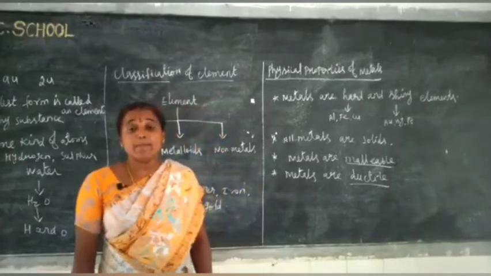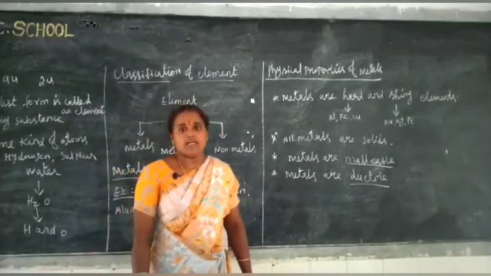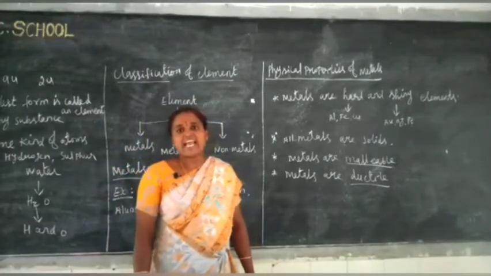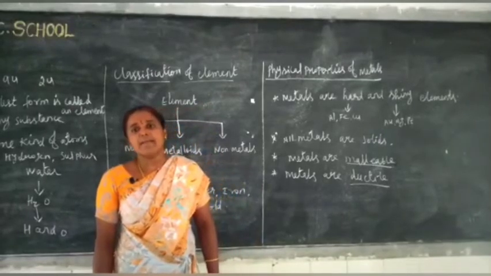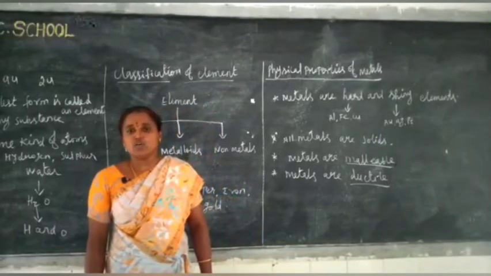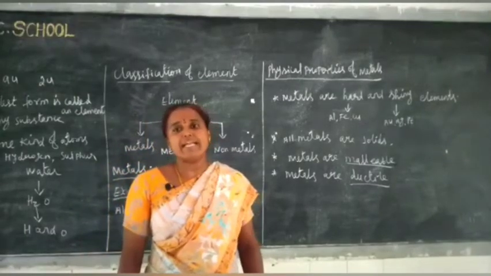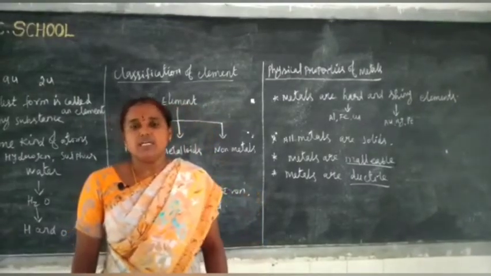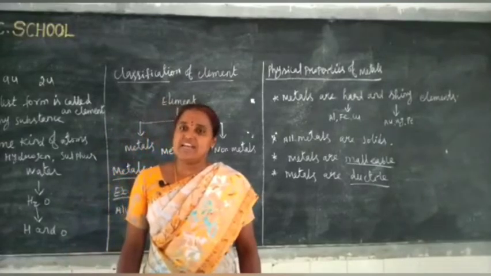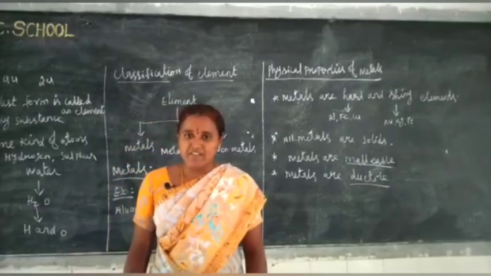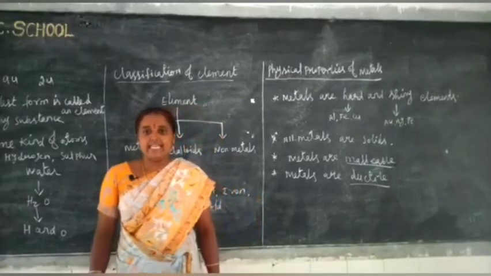Next one is, metals are malleable. They can be bent or beaten into sheets without cracking. For example, a safety pin. We can bend it easily.